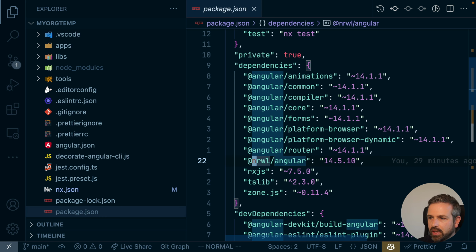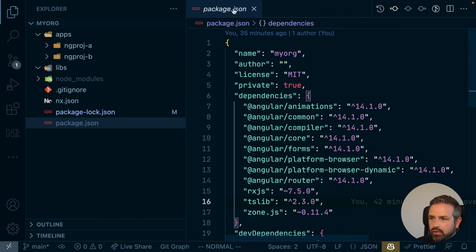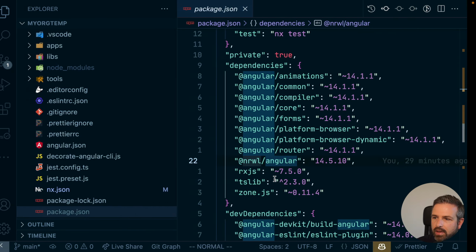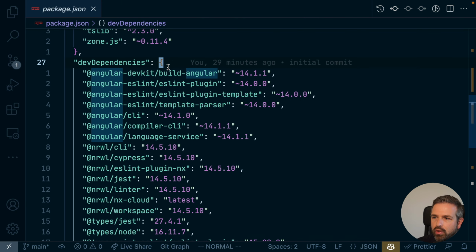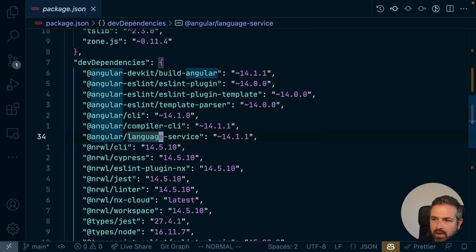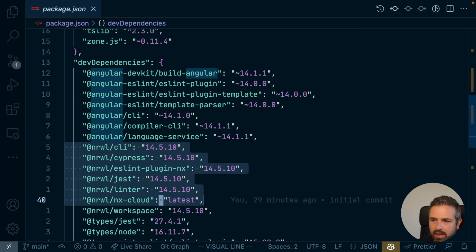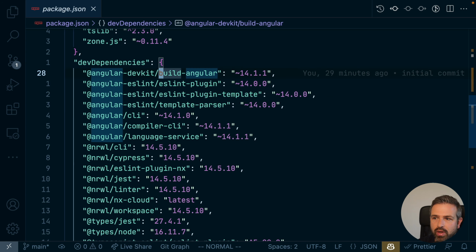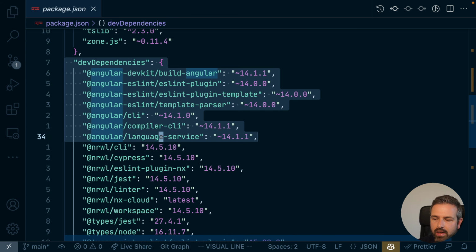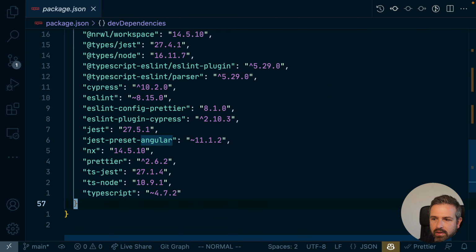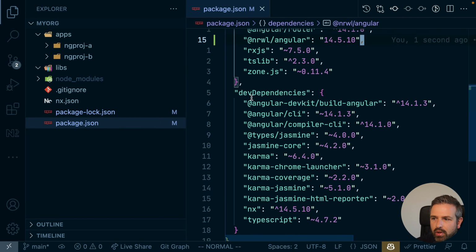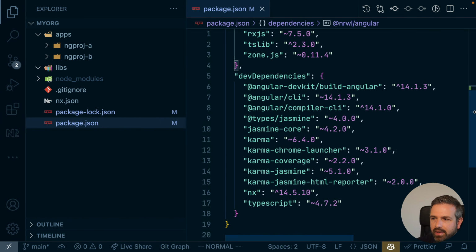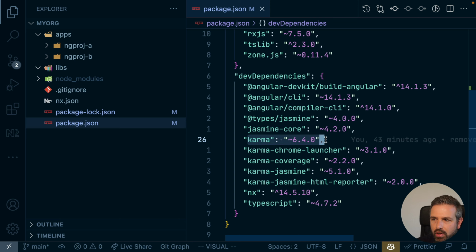So first of all, I'm copying here the now Angular one, and I go to the root package.json and add it here to the dependencies. And then I go ahead and also copy over all the dev dependencies. Now I could just filter out the now CLI dependencies here. Since we already used the very same Angular version, I can actually just go ahead and override this and copy the entire one. The only thing I might want to pay attention at is that here we still use Karma,